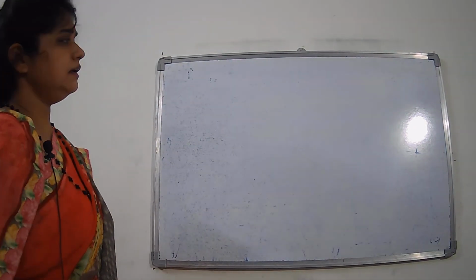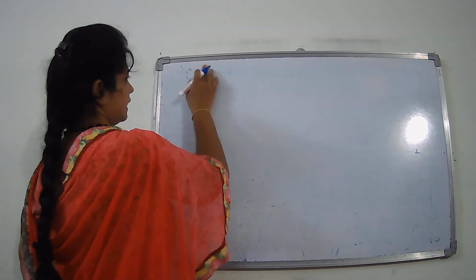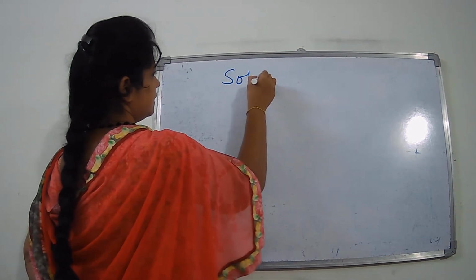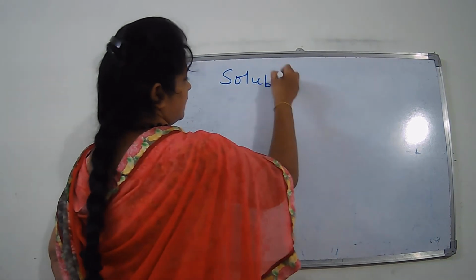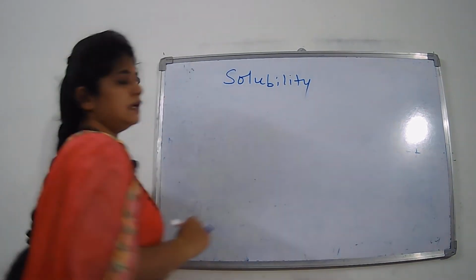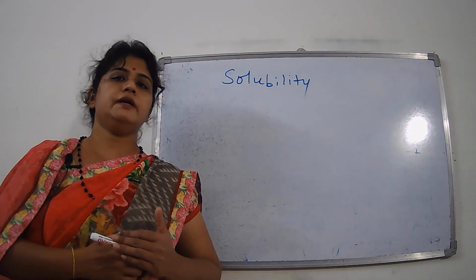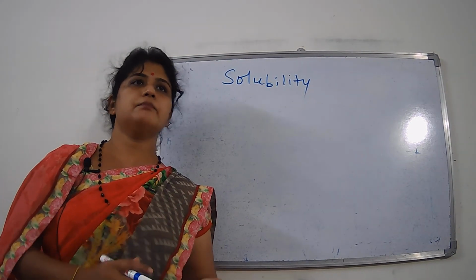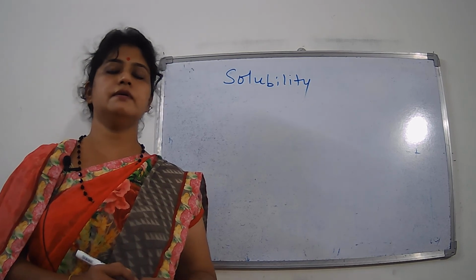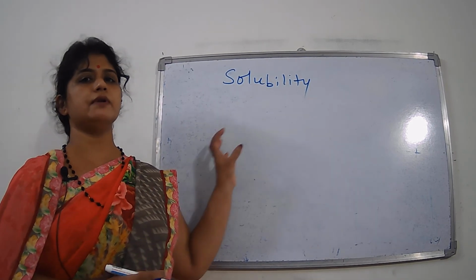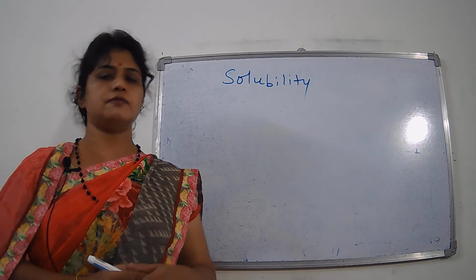Then the second physical property that gets affected by the presence of hydrogen bonding is solubility. What is solubility? When we say that a compound is soluble in a solvent, suppose we say that one compound is soluble in water, why is it soluble?